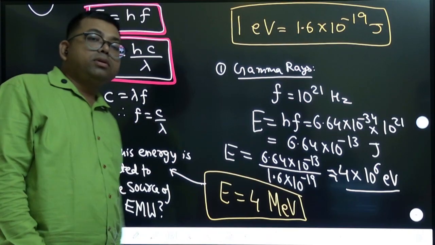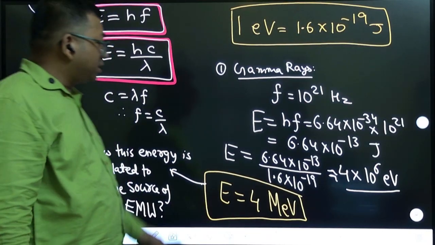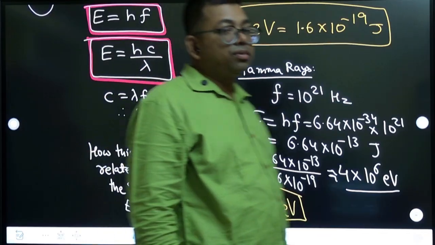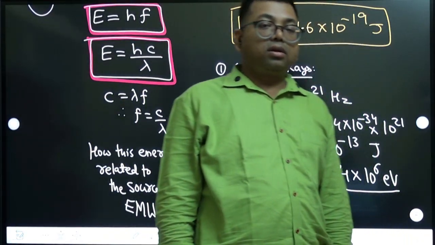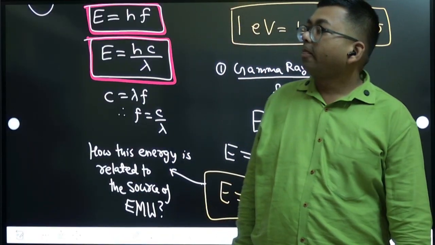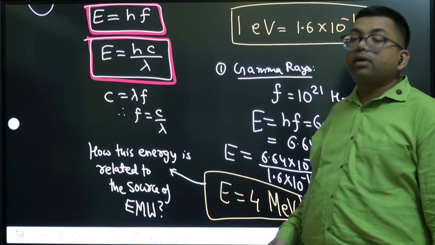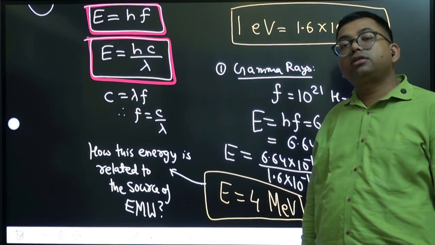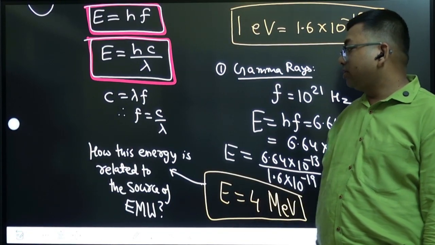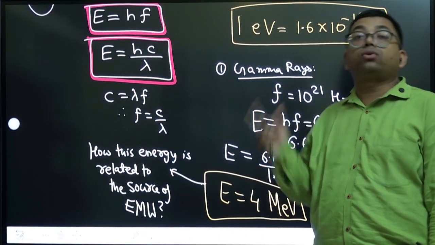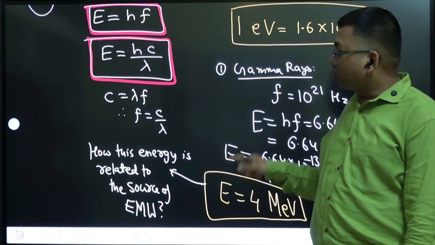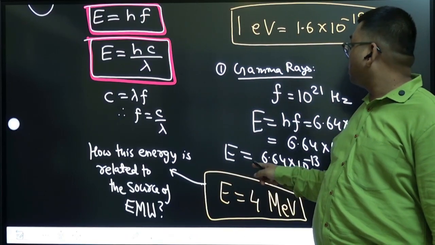So how do you know that? This energy, 4 million electron volt, is quite large energy. If you calculate this energy for all others, it will come less. So it is large means it gives the idea about the source. The source of this is gamma rays, right?